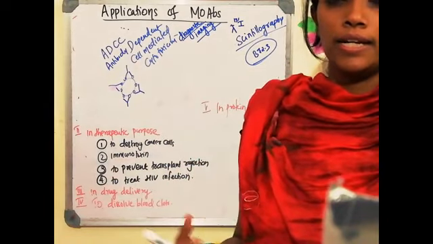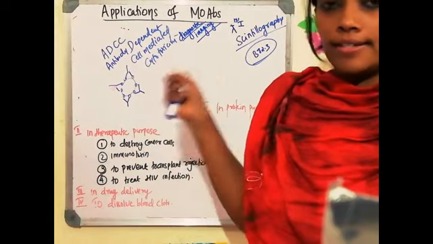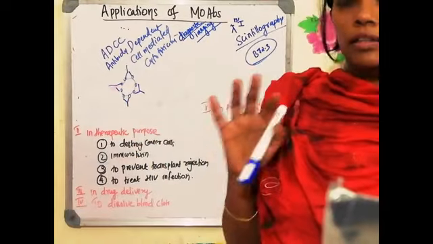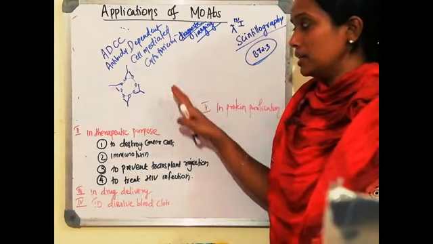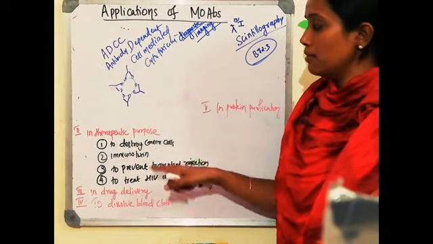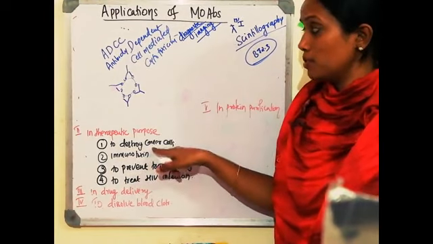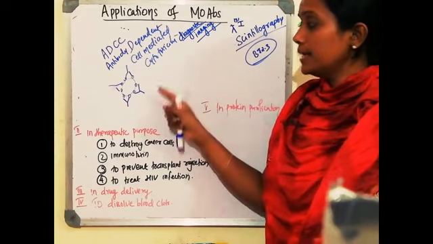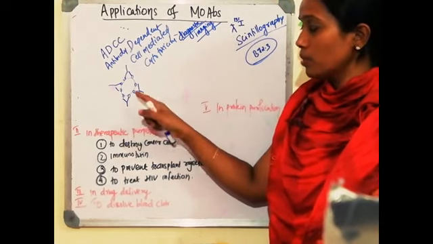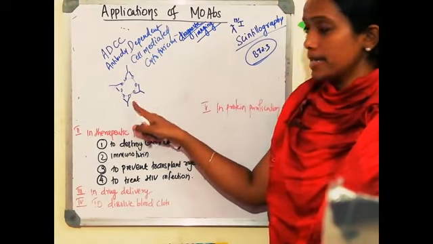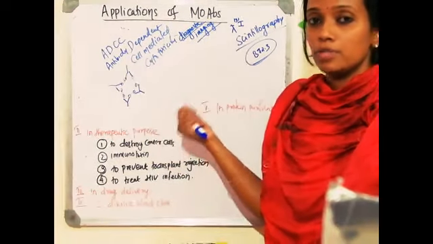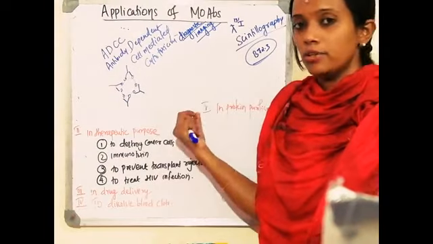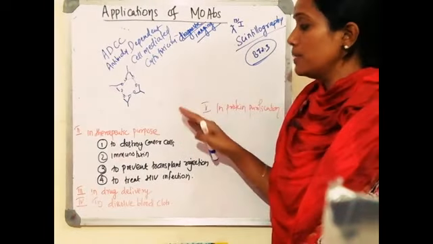You know that there are natural killer cells, or these cancerous cells will be identified by the T cytotoxic cells, and thereby the cell will be killed. Okay, so this is what happens in the case of therapeutic purpose. The first one is to destroy the cancer cell. You can use a monoclonal antibody. You need to target the antigen which is present on the cancerous cells. The monoclonal antibody binds there. Once it binds there, it will be killed either by the phagocytosis process, or the cells will be identified by the natural killer cells or T cytotoxic cells, and the cancerous cells will be destroyed.